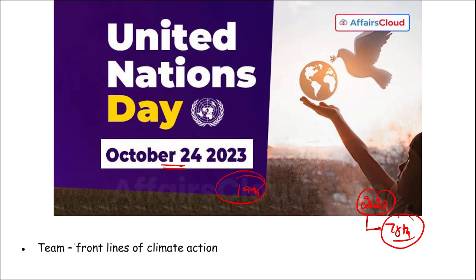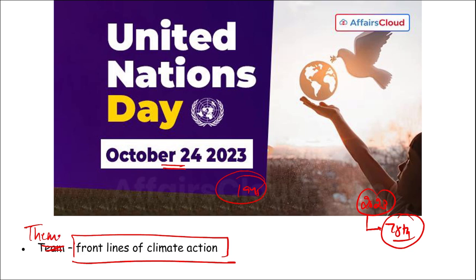Then this was celebrated under the theme, that is Front Lines of Climate Action. This is the theme for the UN Day, that is United Nations Day, observed on 24th of October. And who is the Secretary General of the United Nations? Antonio Guterres. Headquarters is in New York, and as we saw, it was established in 1945.